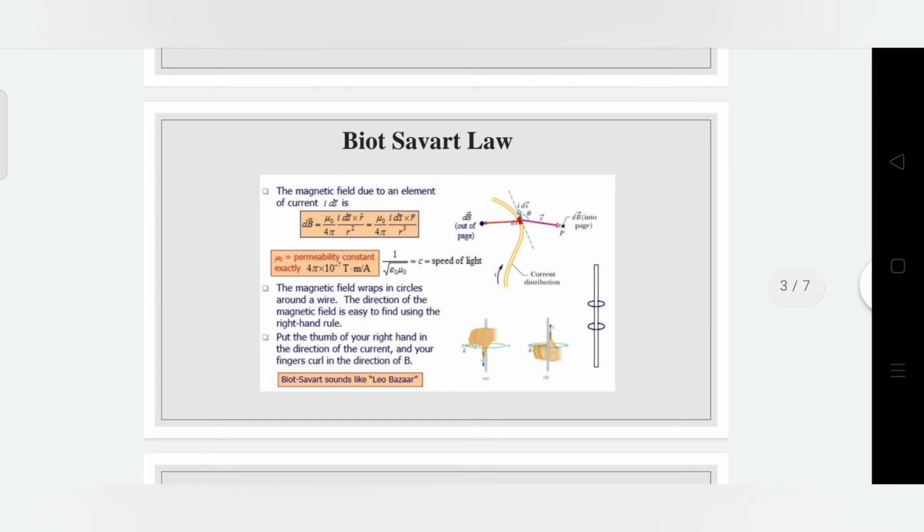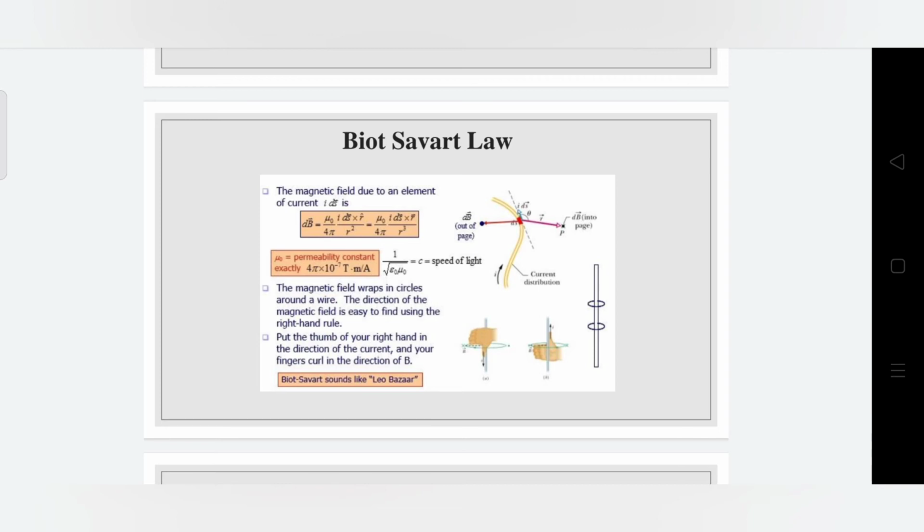Finally, the magnetic field due to an element of current IdL, which is dH, is directly proportional to IdL sine alpha, or sine theta, divided by R squared. By taking the proportionality sign and introducing the constant K, which is equal to 1 divided by 4 pi, finally dH is equal to IdL sine theta, or sine alpha, divided by 4 pi R squared.